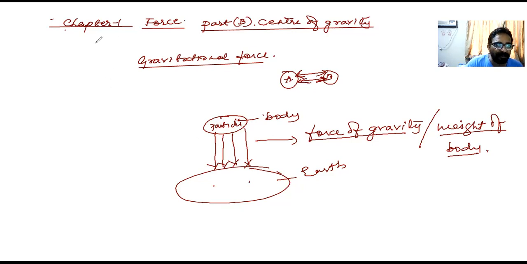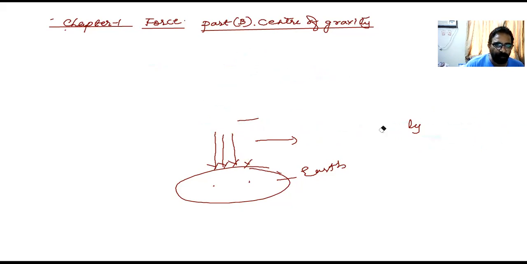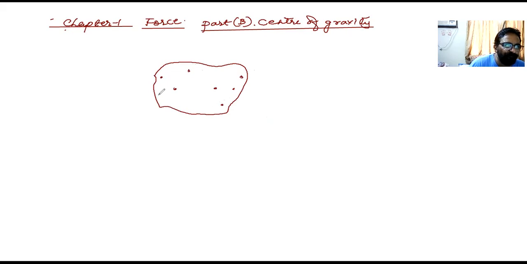Now what I say, children, one step ahead. Suppose I have one body. Please have a look here. I have a body. I rub it off and try to tell you now in a different way. Suppose I have a body. This body can be imagined to be made up of many particles. I'm drawing only a few particles here. That doesn't mean anything. You can imagine this body to be made up of particles. Got it? I'm showing a few particles.